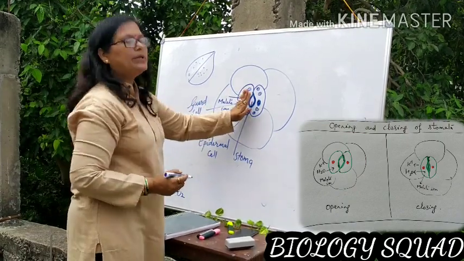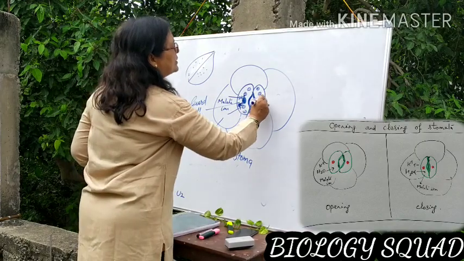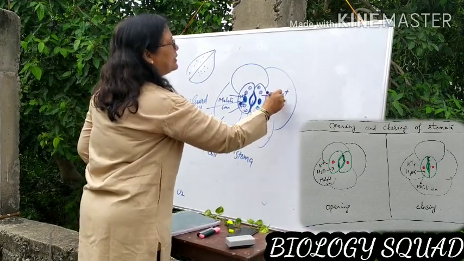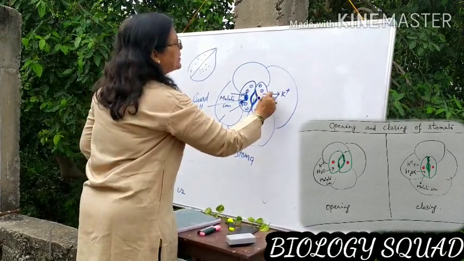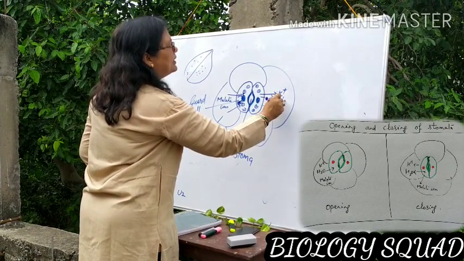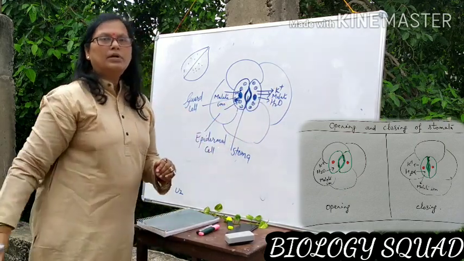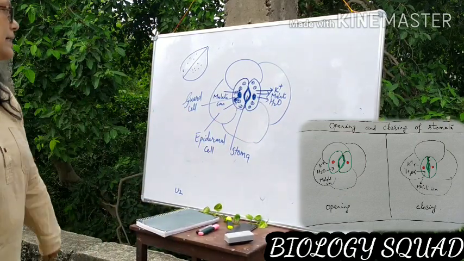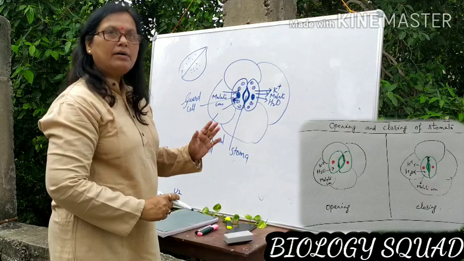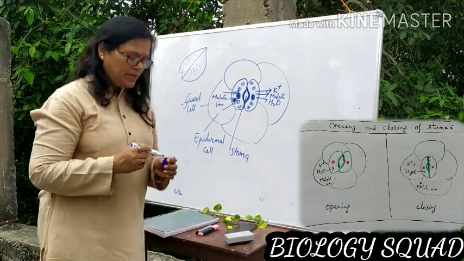Similarly, if it has to close, first of all potassium ion gets out, side by side malate ion comes out and water molecule also comes out from this guard cell. So this is the phenomenon of opening and closing of stomata.